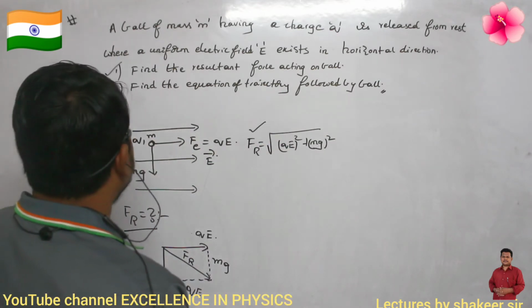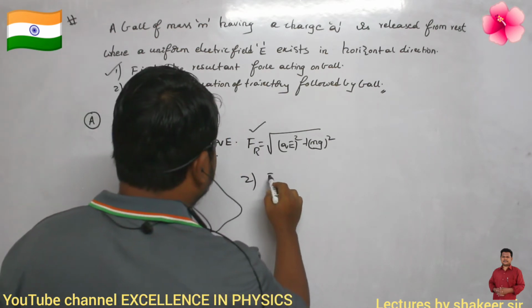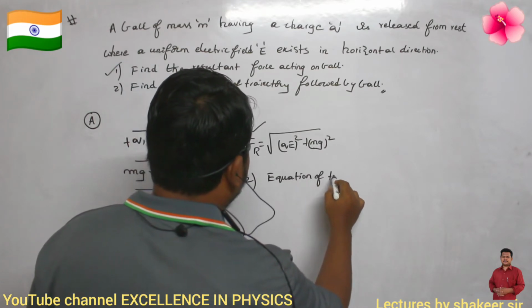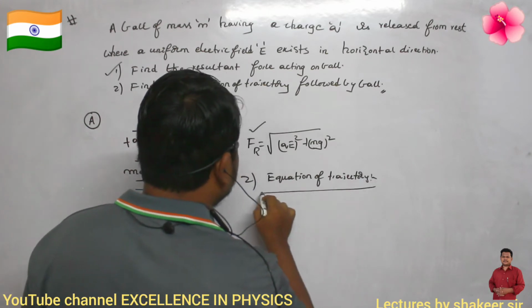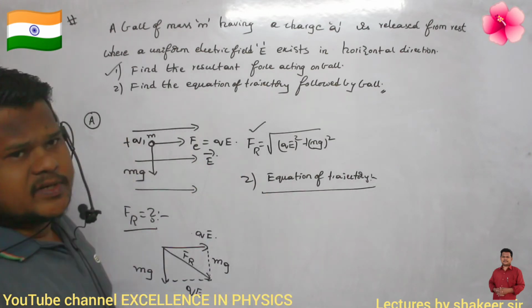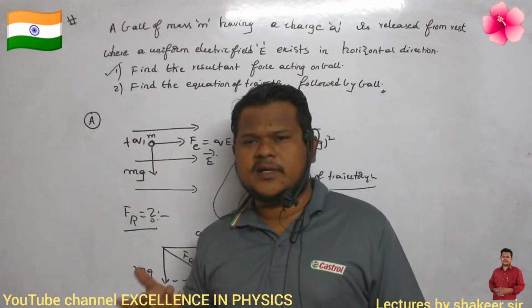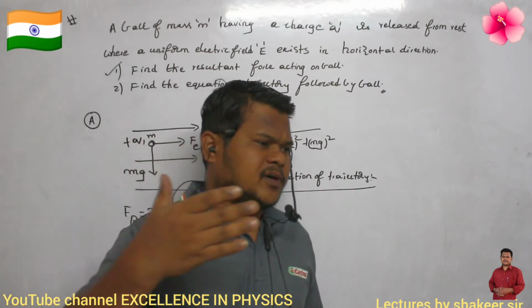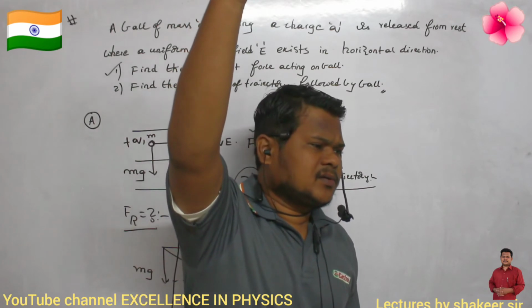Then, what is the second question he is asking? The second is the equation of trajectory. Can you say what is meant by equation of trajectory? The equation of trajectory means the relation between x and y. x is the path followed by the body along the x-axis, y is the path followed by the body along the y-axis.